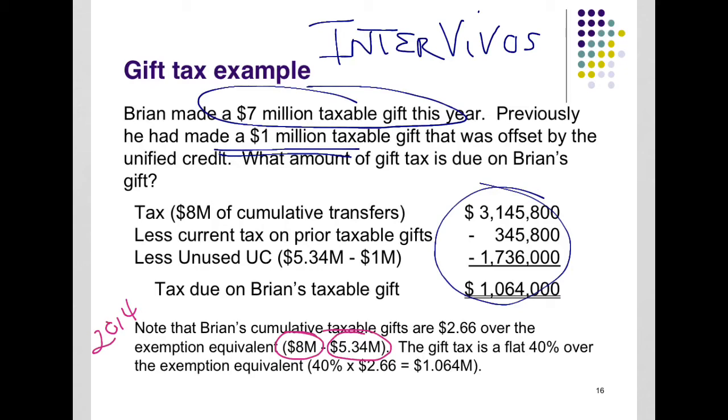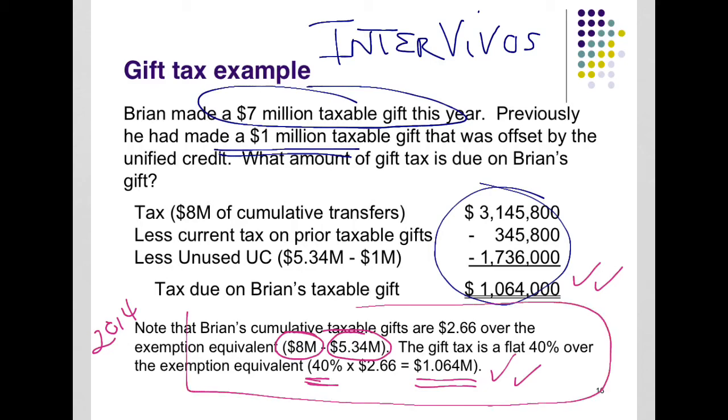The difference is going to be subject to the tax rate of 40%, and there's the proof that both ways of calculating it work. To me, this is the easier way to calculate it, and so that's the way I would tell you to do it.